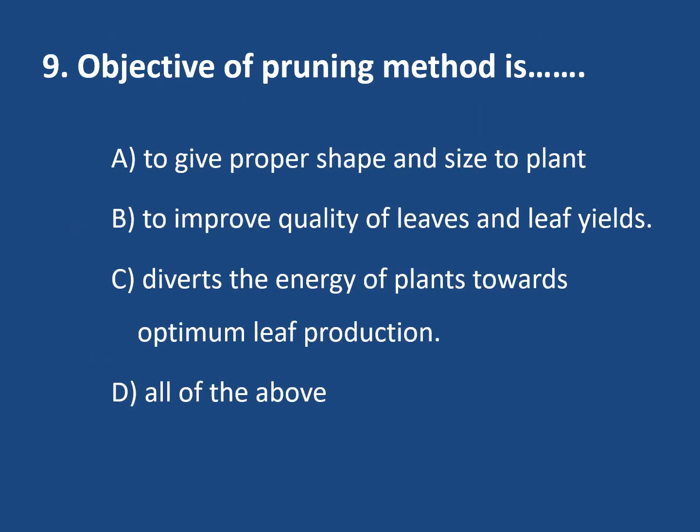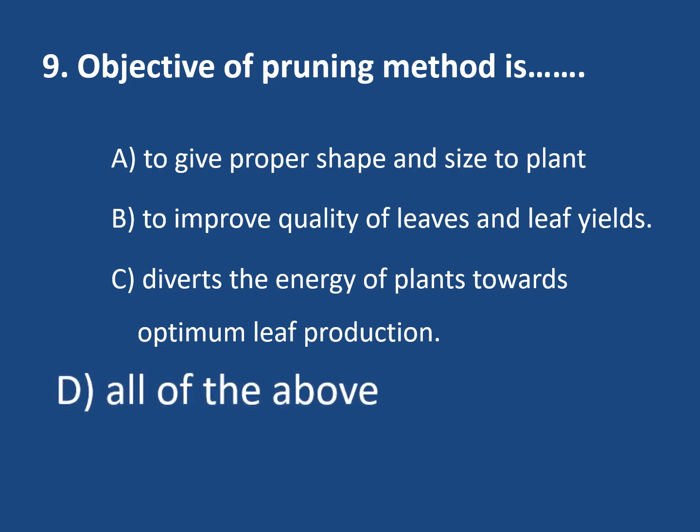Objective of pruning method is? Options are: to give proper shape and size to the plant; next, to improve the quality of leaves and leaf yield; next, divert the energy of the plant toward optimum leaf production; and the last option is all of the above. Here the correct option is all of the above.